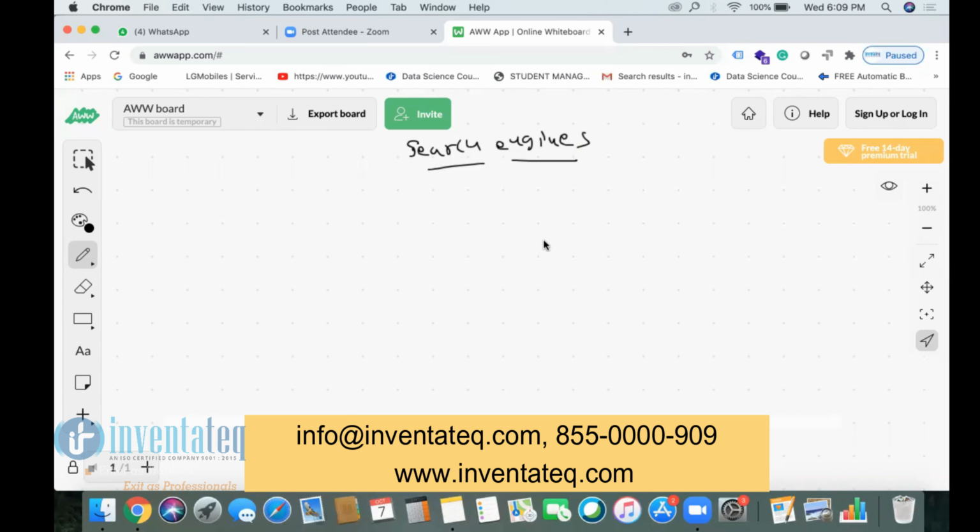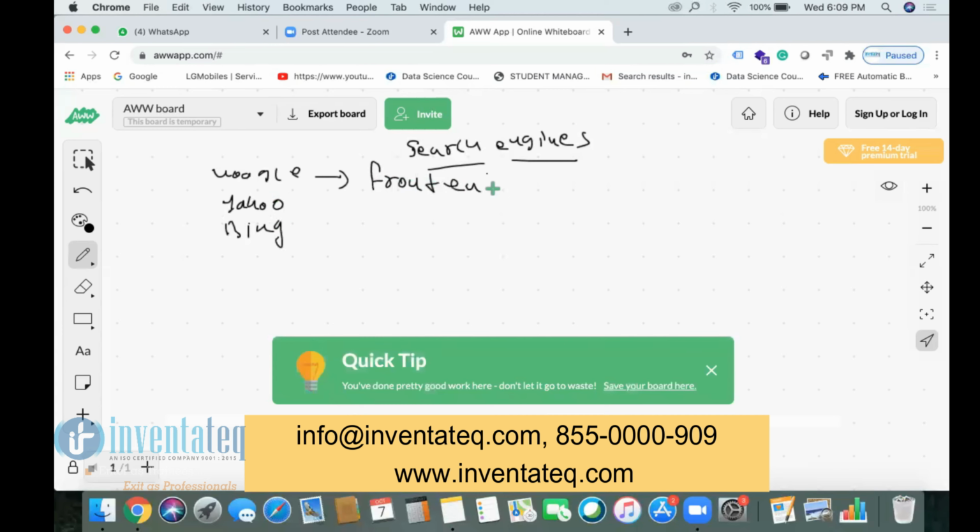So take down the topic called search engines. Today we are going to learn about search engines. The top search engines we have are Google, Yahoo and Bing. First we will discuss the Google front end interface.